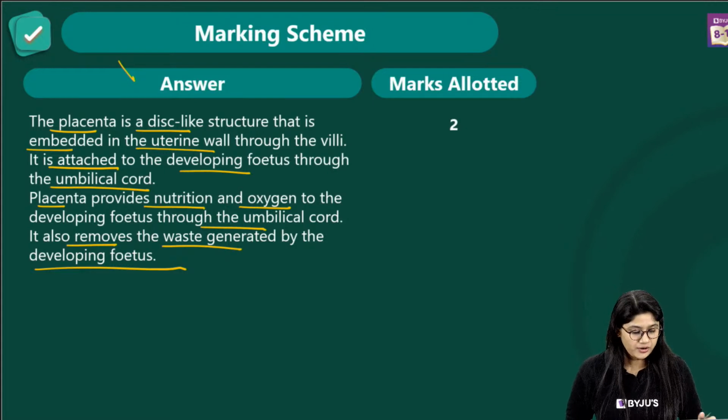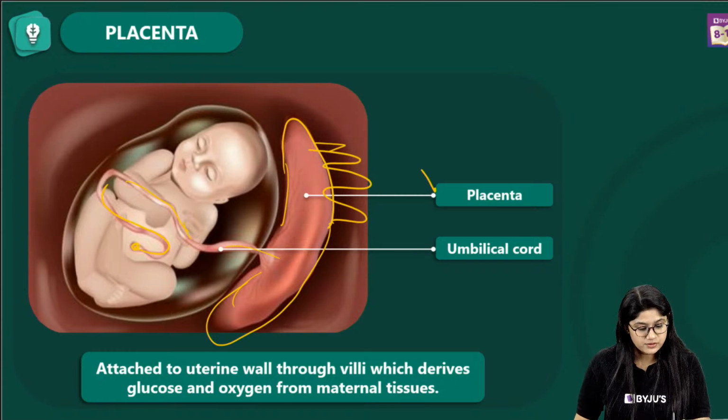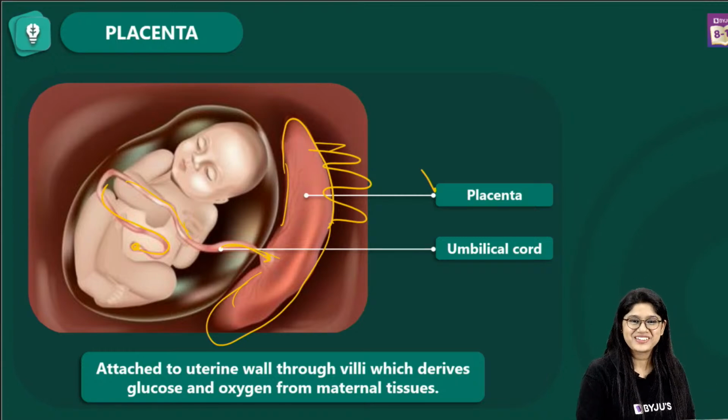So the umbilical cord, if you go back, we have this cord. This is the particular cord which is attached to the fetus, to the fetus navel, and on the other side it is attached to the placenta.